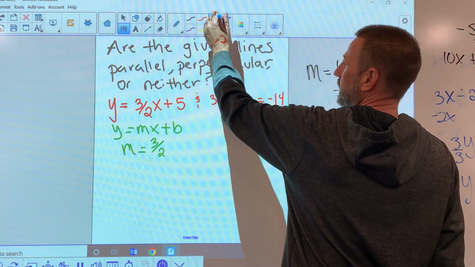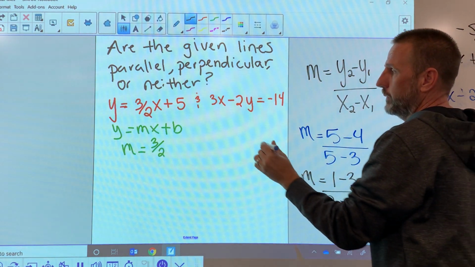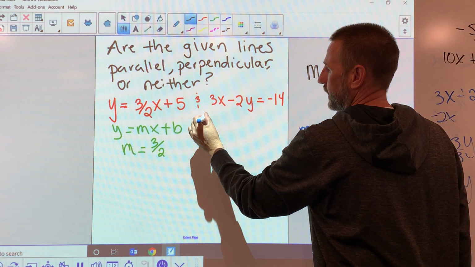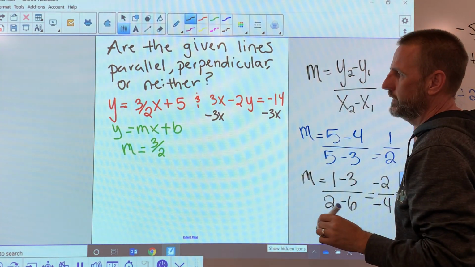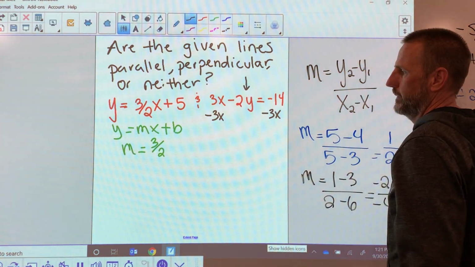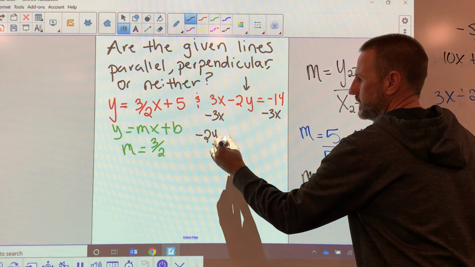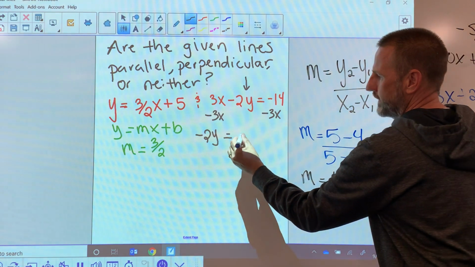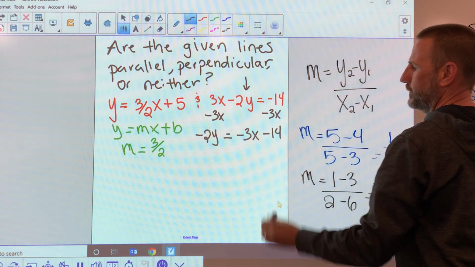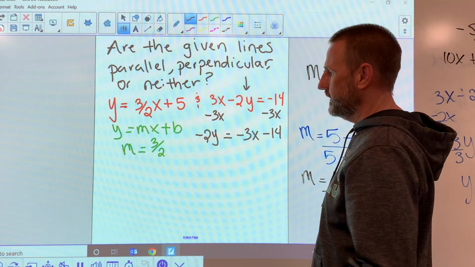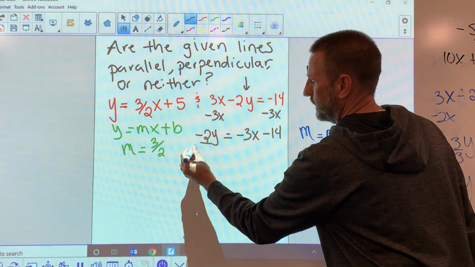So I'm going to need to do a little bit of work on this one, and I'm going to have to convert this into slope-intercept form. I'm going to do that by starting with subtracting 3x from both sides, because when I want slope-intercept, I'm just trying to get this y all by itself. So let me see, I'm going to bring down what I got. Since I got rid of the x's, I moved them to the other side, and I want to keep that format, so I'm going to bring down 3x, and then it looks like I got a minus 14. Now, I still am not in the y equals format, but I'm real close. If I divide by -2,